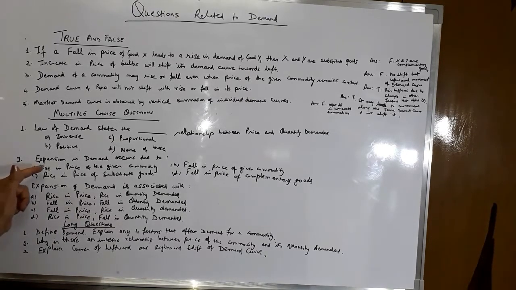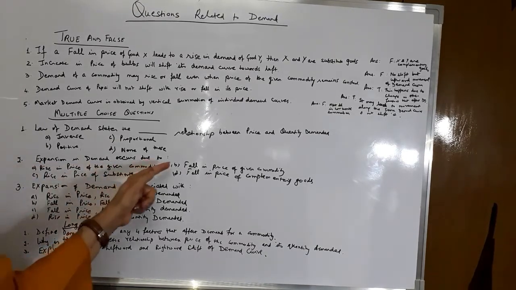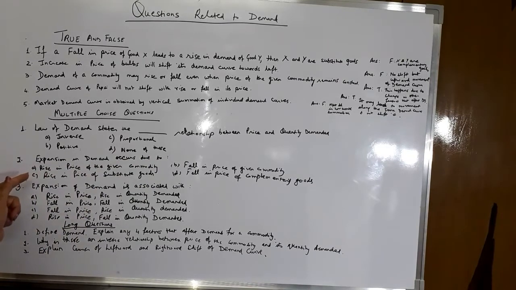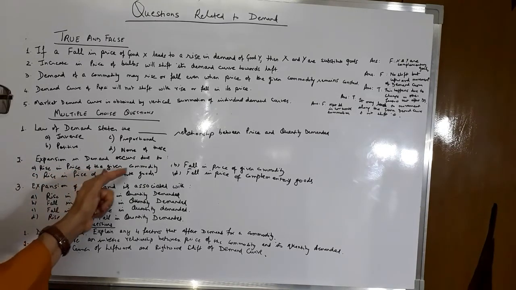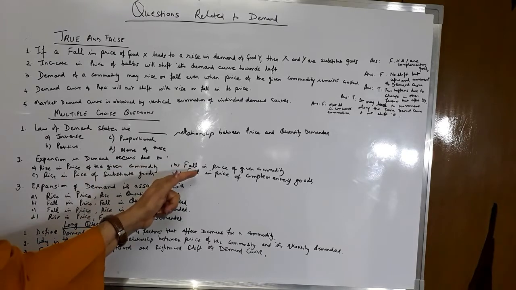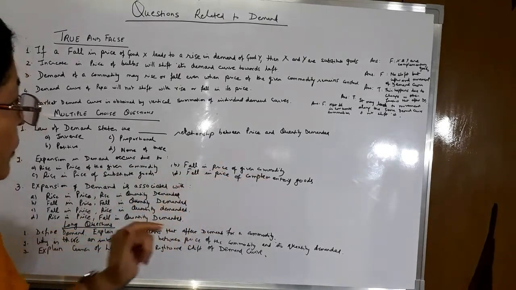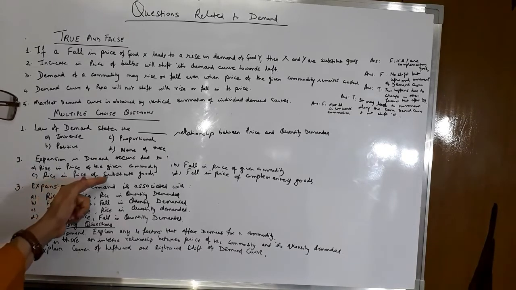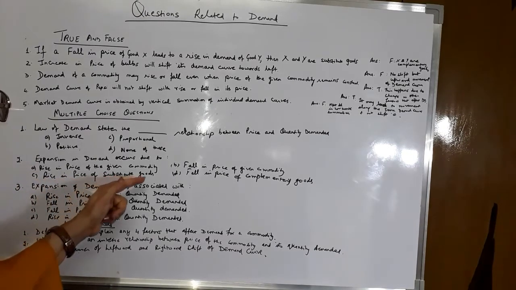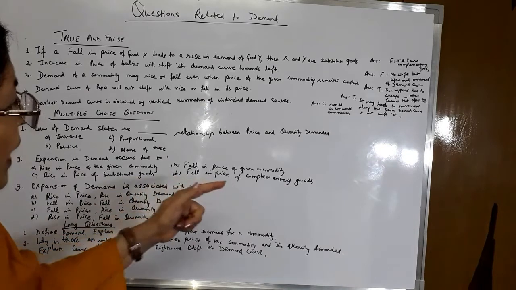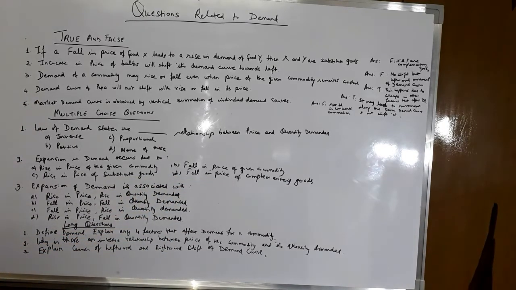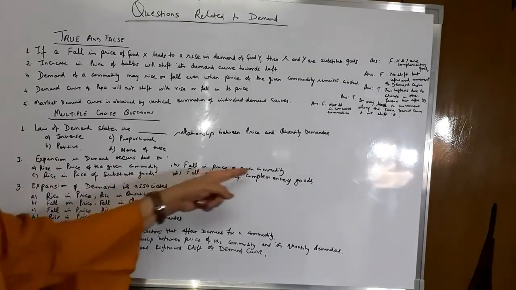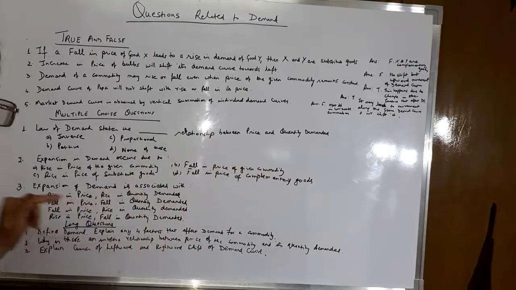Second question: expansion in demand occurs due to, first option, rise in price of the given commodity. Second option, fall in price of the given commodity. Third one, rise in price of substitute goods. Fourth one, fall in price of complementary goods. So expansion in demand always occurs due to a fall in the price of the given commodity.